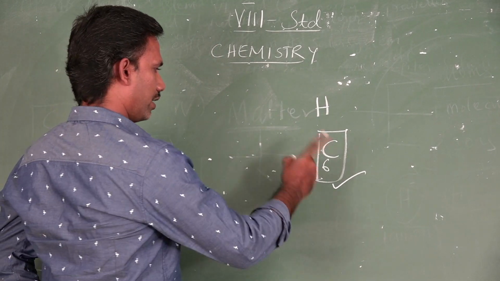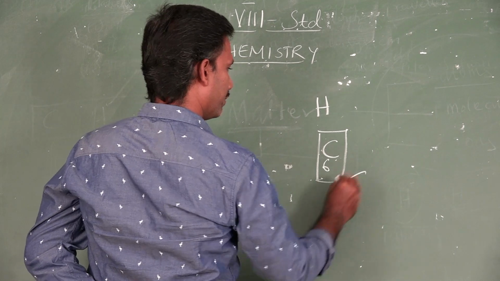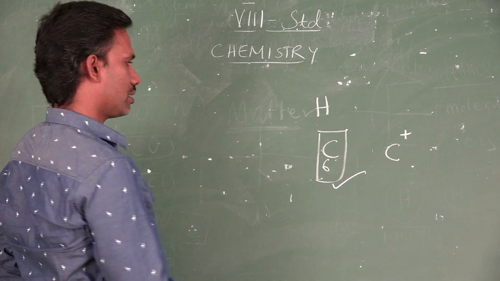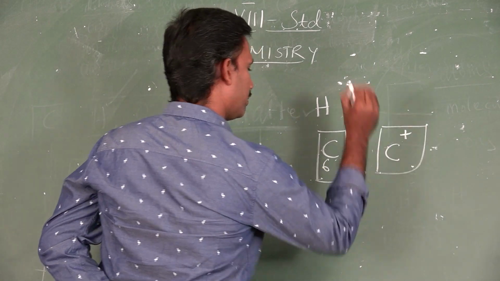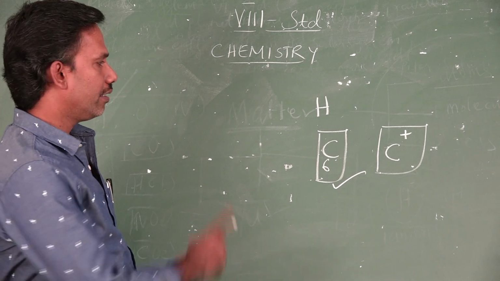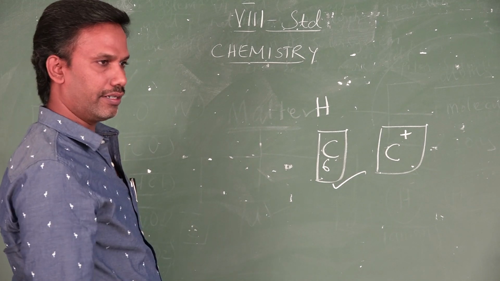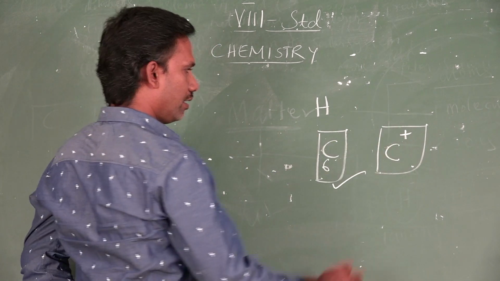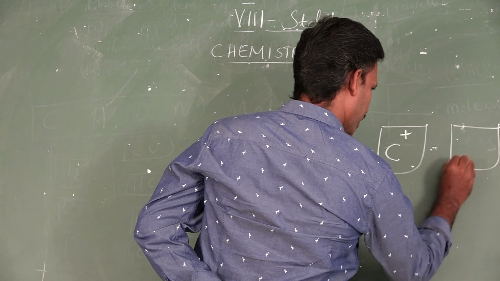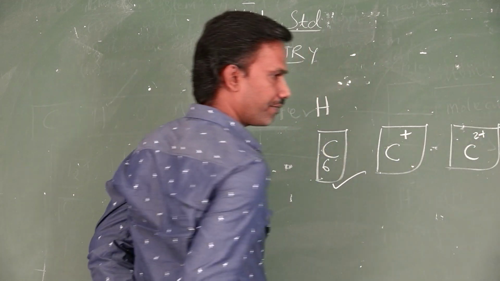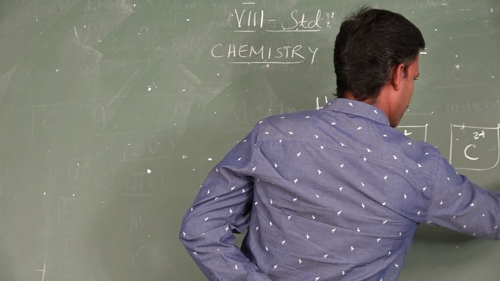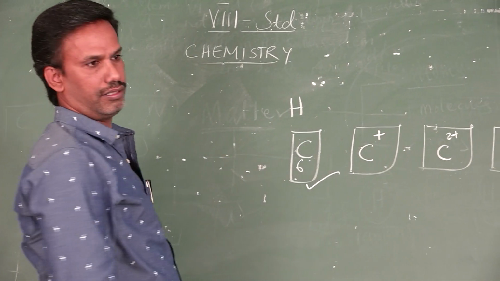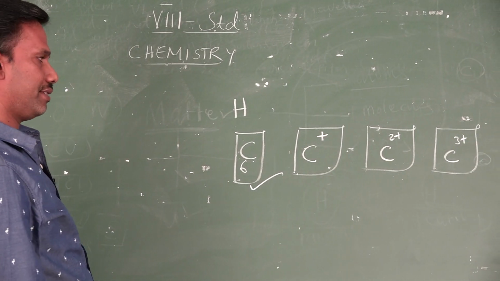If one electron is removed from the neutral atom, then it will become positive, C plus. So this is called a carbon cation, carbocation. Carbon with fewer electrons. How many electrons are removed from the neutral? Only one, so 1 plus. If 2 electrons are removed from the carbon, then C2 plus. If 3 electrons are removed from the neutral carbon, then it is C3 plus. These are the cations.